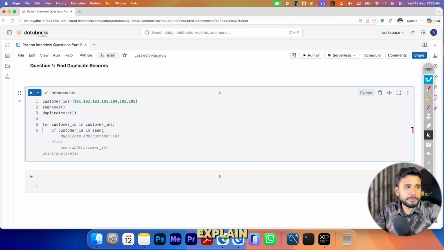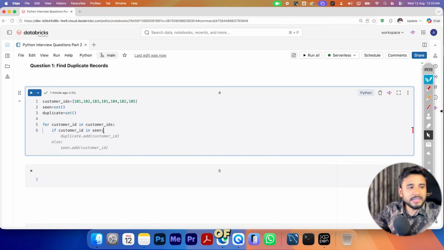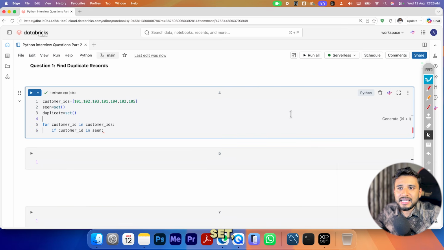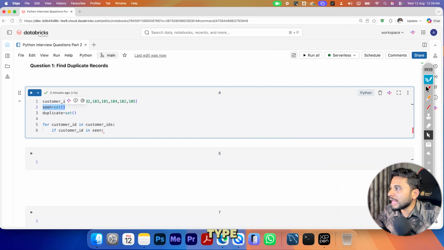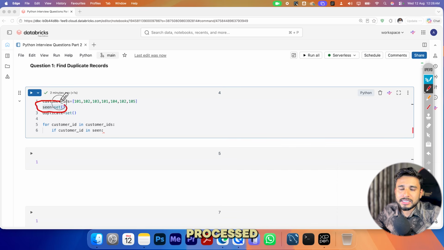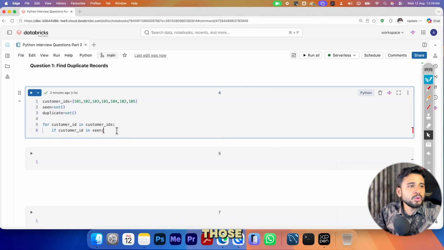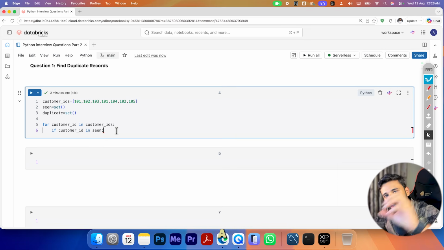What I am doing here, I'll explain. We have created two sets, one is seen and one is duplicate. Seen stores all the values that we have already processed, and duplicate stores a value that appears more than one time. Whenever a value comes more than one time, we will add it into the duplicate set, so that I get both the seen values and the duplicate values.